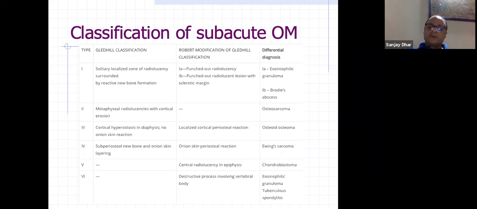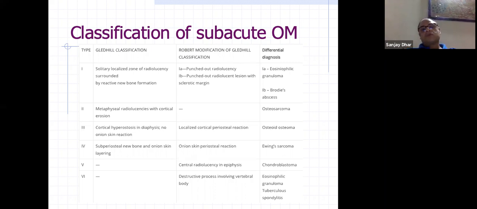Then there may be a central radiolucency in the epiphysis, where the differential diagnosis is chondroblastoma. And a destructive process involving the vertebral body is classified as grade 6, where it is present in the vertebral bodies. You confuse it with tuberculosis, but they are actually acute pyogenic infections, so they're classified.